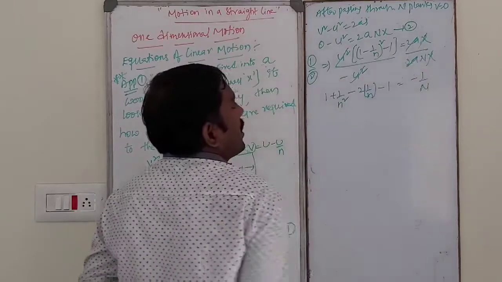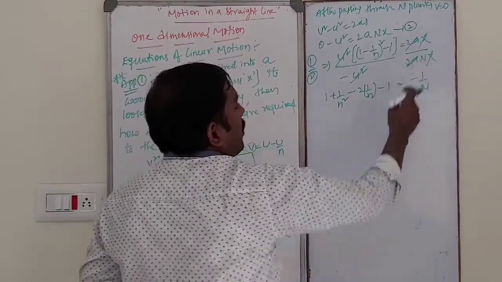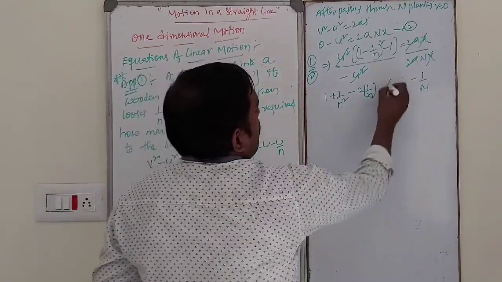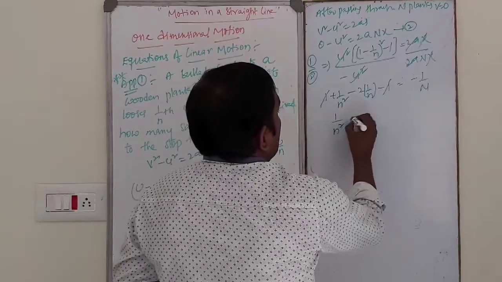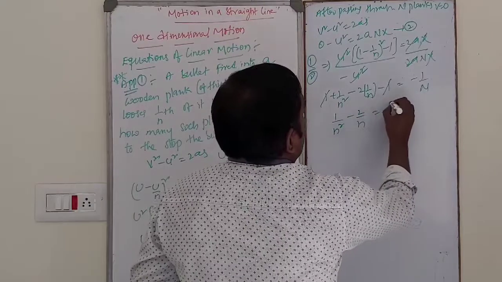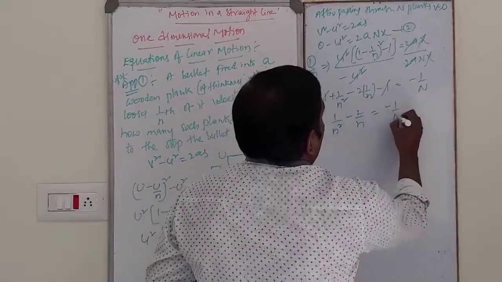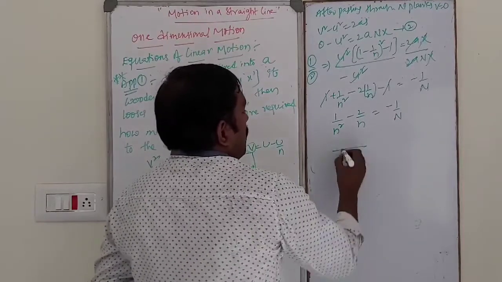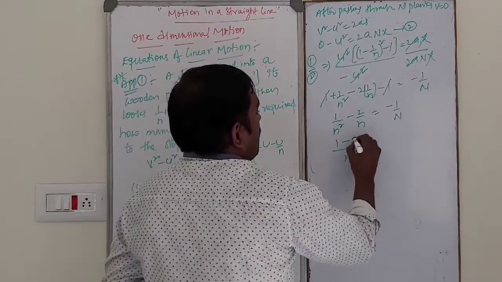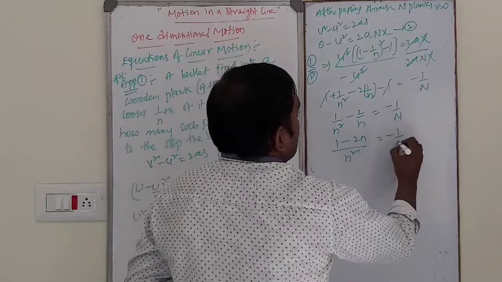Taking the minus to that side, here n is there, 1 by n. Minus 1 plus 1 get cancelled. So 1 by n square minus 2 by n is equal to minus 1 by n. Taking LCM n square, 1 minus 2n...